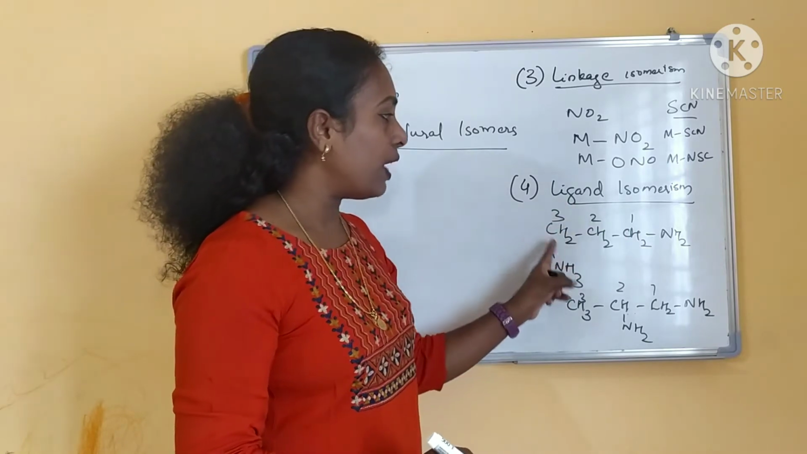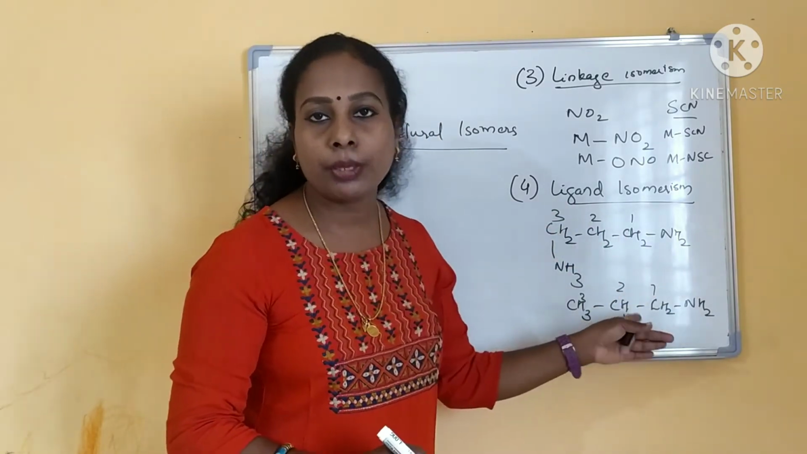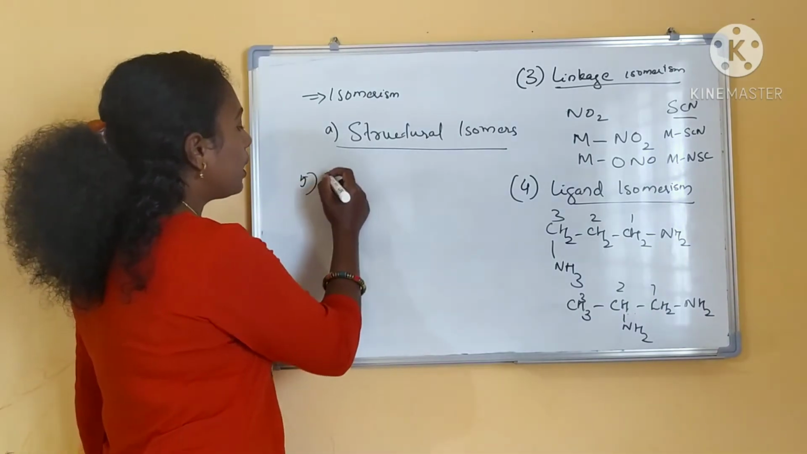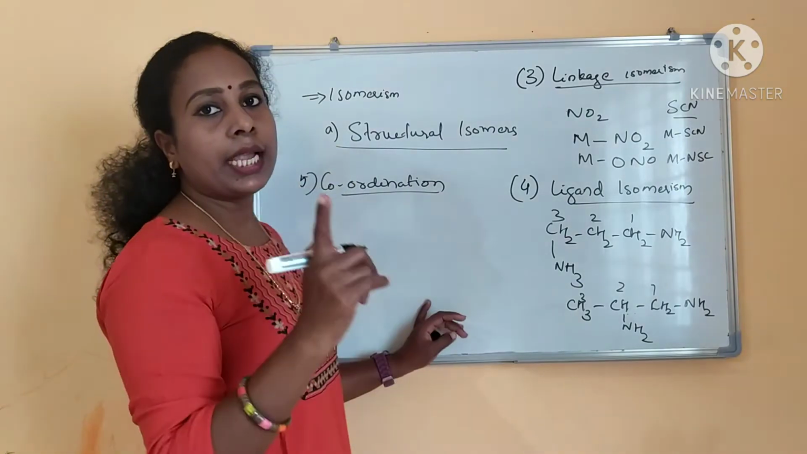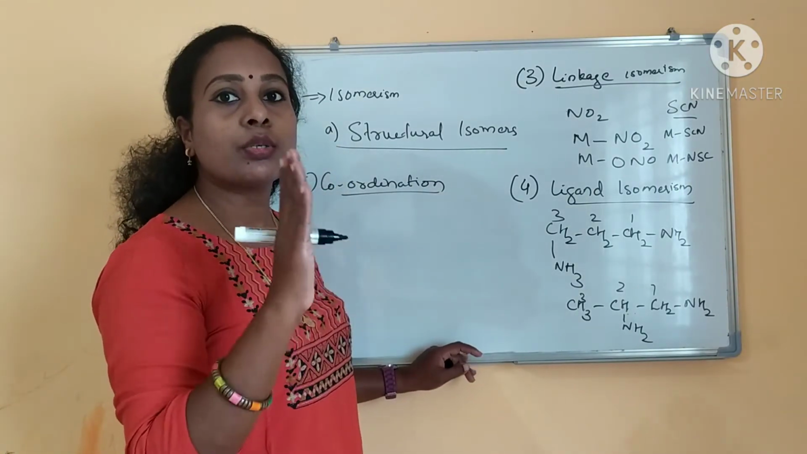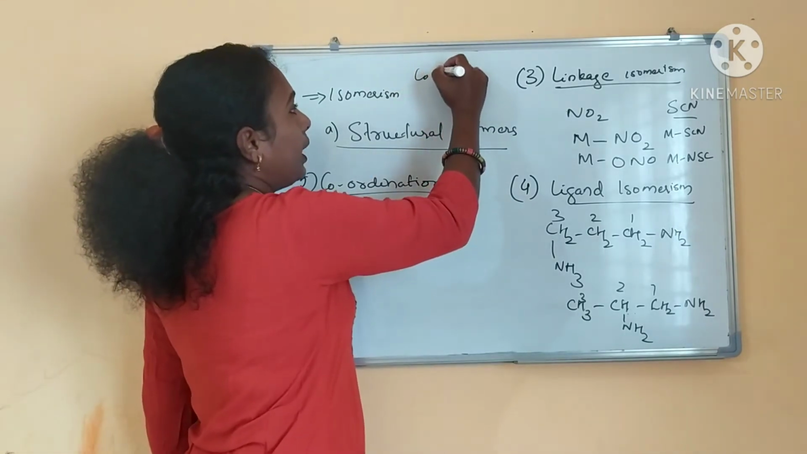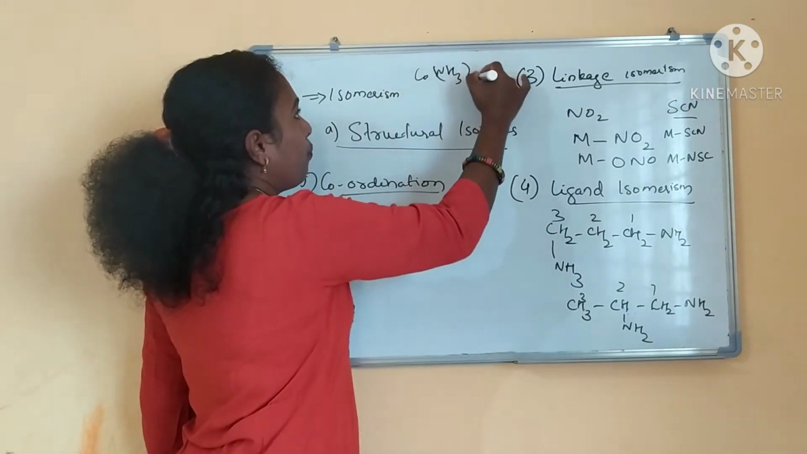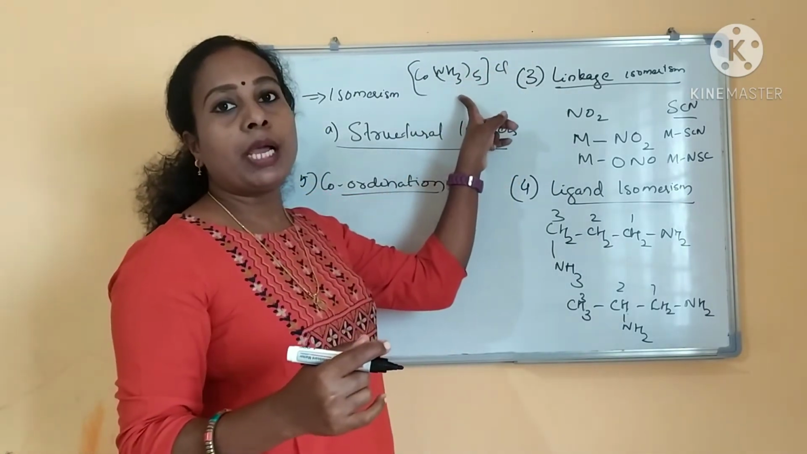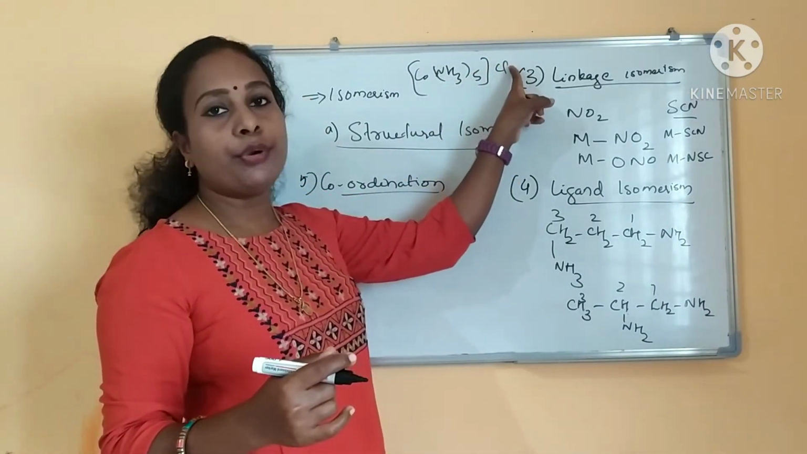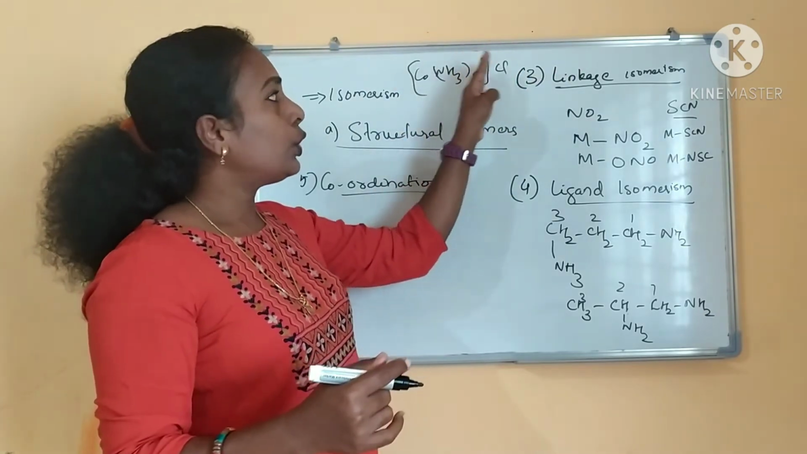That is what, through the 1,3 site it can coordinate to the metal and through the 1,2 site it can coordinate to the metal. And the fifth one is coordination isomerism. What is coordination isomerism? Both the cationic and anionic parts are coordination complexes. If you are seeing, usually [Co(NH3)5Cl]Cl2, only the cationic part is a coordination complex and the anionic part is a negative ligand site. Usually it will be like that.